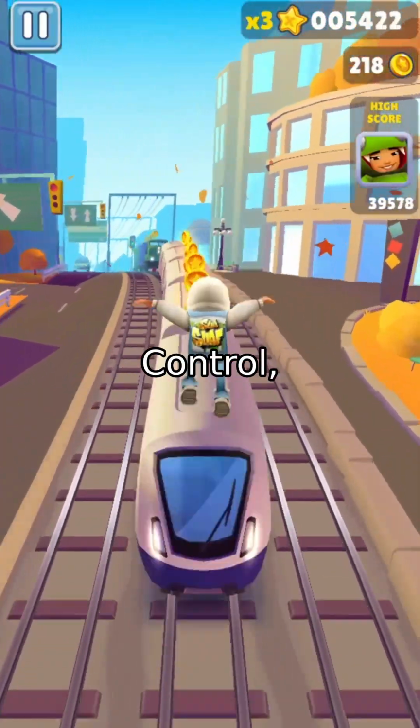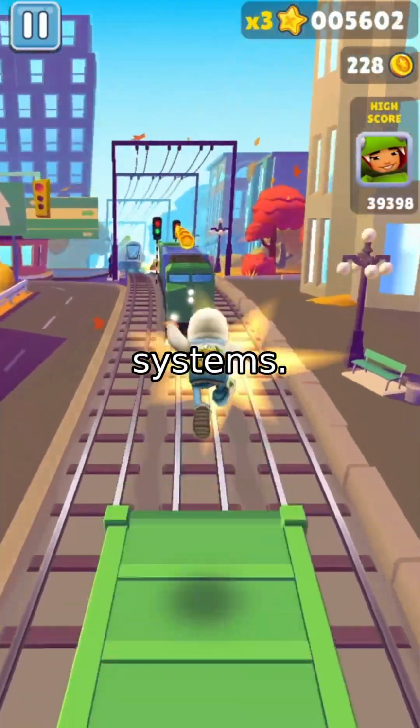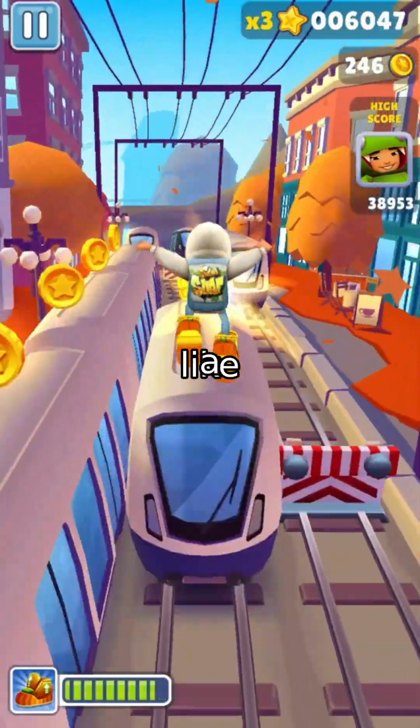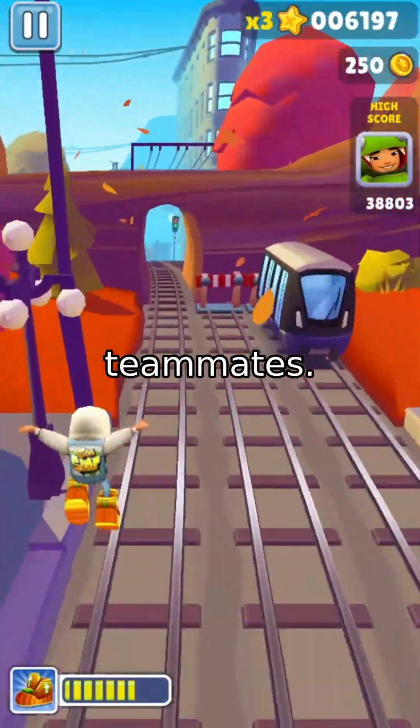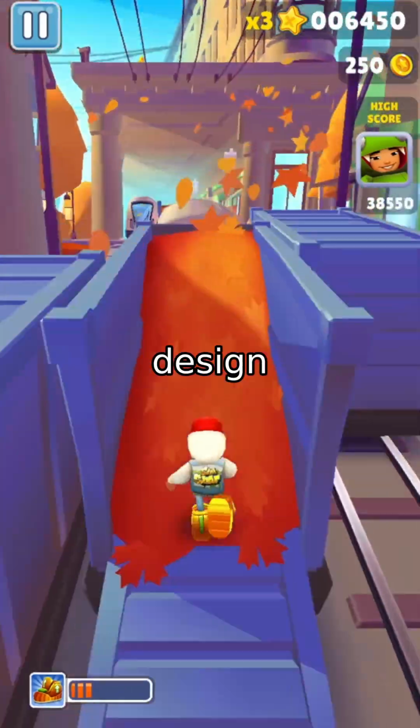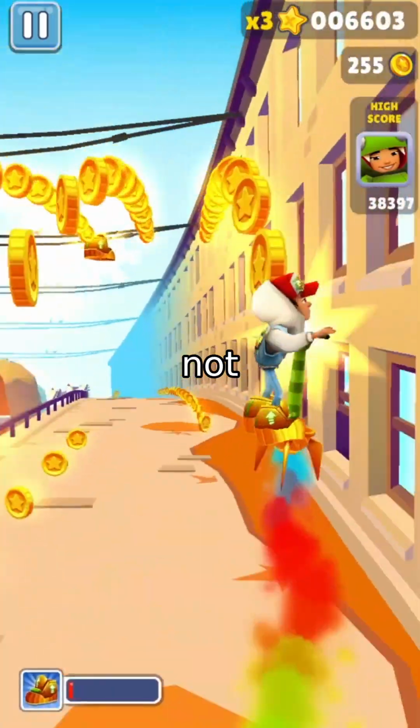Enter group-sparse feedback control, a smarter way to design these systems. Instead of every drone talking to every other, we restrict connections, like a soccer team where players only pass to specific teammates. This reduces chaos but introduces a new puzzle. How do you design controllers that work with these restrictions, not against them?